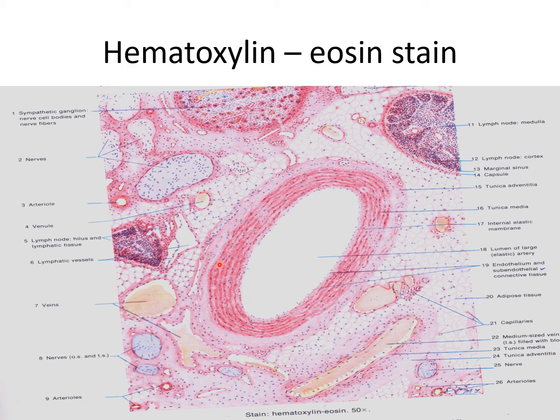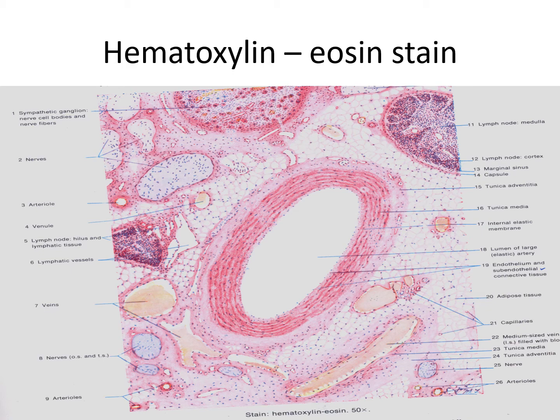This one is the external elastic lamina. The outermost layer is called the tunica adventitia. This layer is the tunica adventitia, and it is thick. This coat consists of connective tissue in which the collagen fibers are prominent. This layer prevents overstretching or distension of the artery.